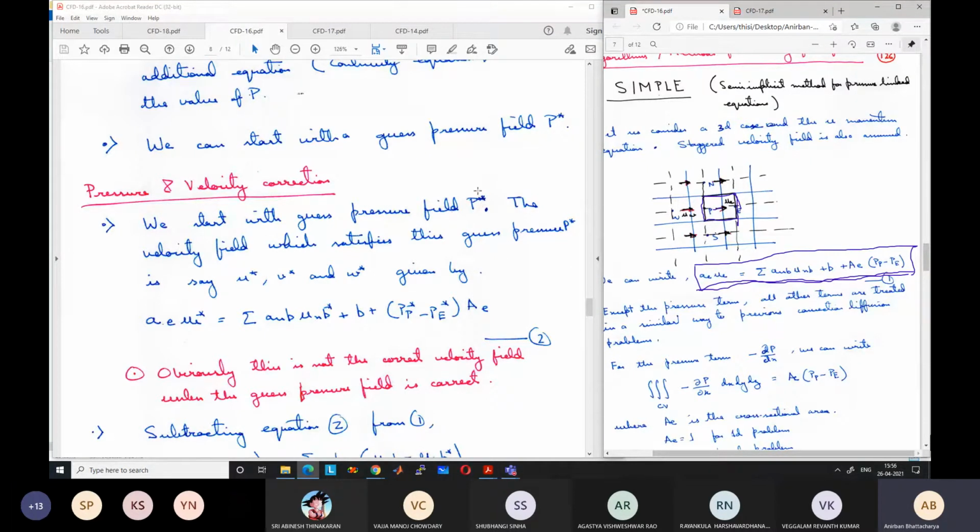So by guessing the wrong pressure, we are getting some wrong values of U, V, and W, but some values of U, V, and W. Let us call them the star values: U star, V star, and W star. These star values satisfy the momentum equation with the star values of pressure, because by solving this equation, we are obtaining the star values. These star values of velocity satisfy this momentum equation with the guess values of pressure.